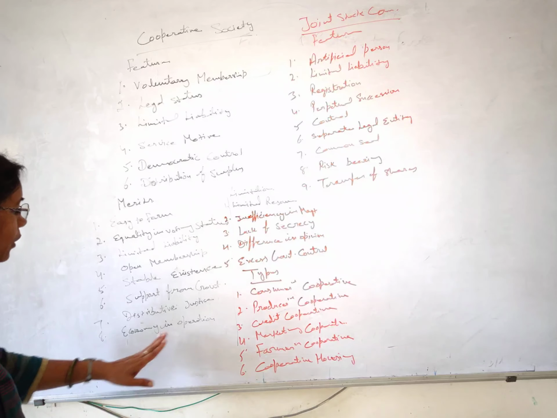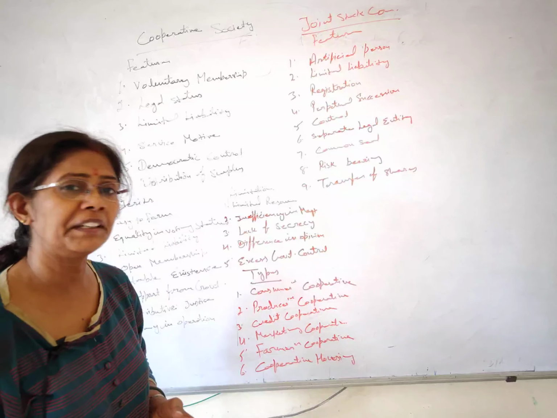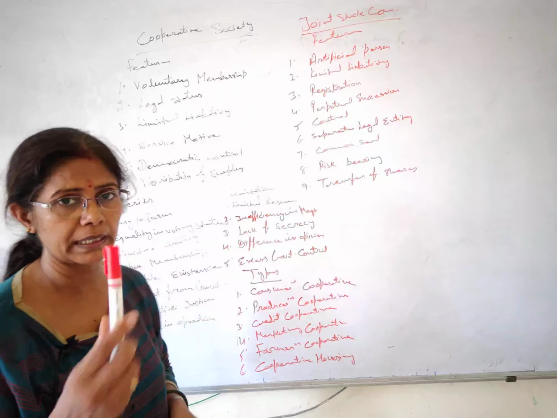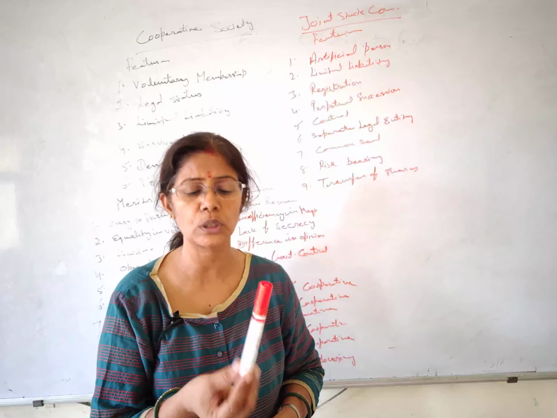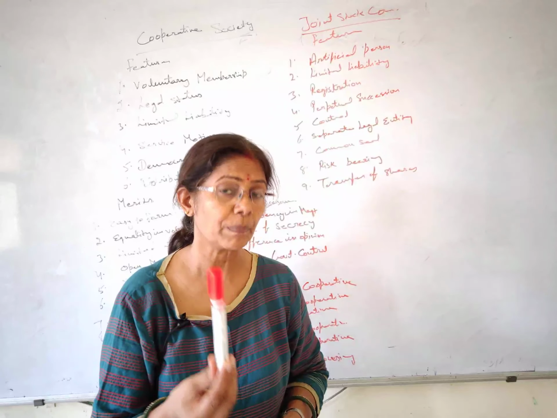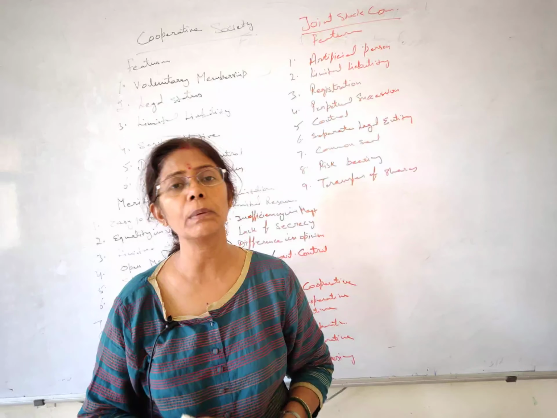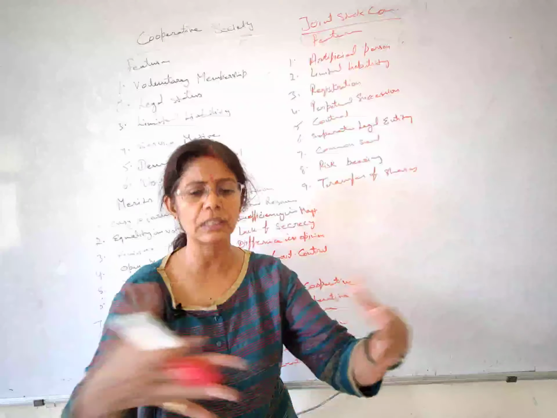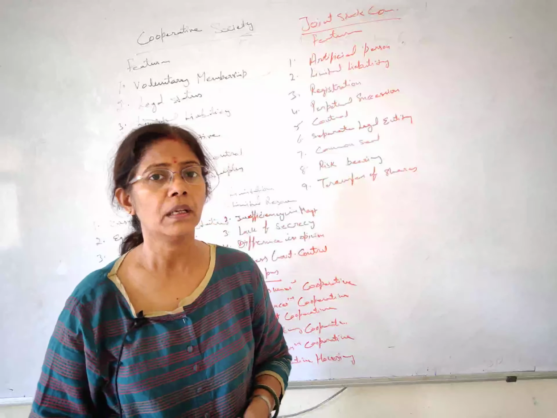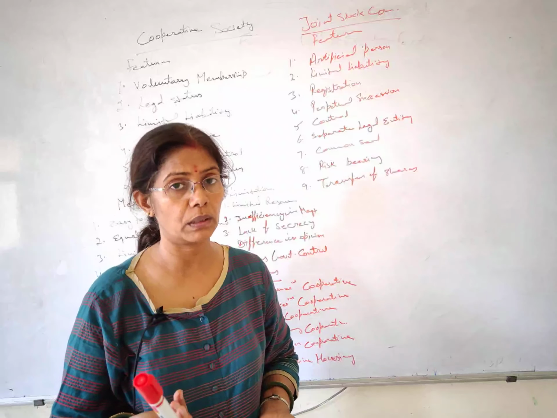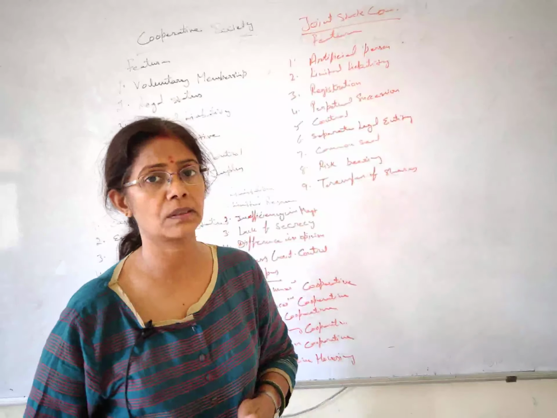Next we have economy in operation. Students, if I need a marker and I go to the market, I have to pay 50 rupees for it. I don't know the actual price, but suppose it's 50 rupees. But if we have the cooperative society, keeping the consumable items, stationery items, everything used by students and people at home, its cost is 10 rupees to me. So the members benefit due to bulk purchases.